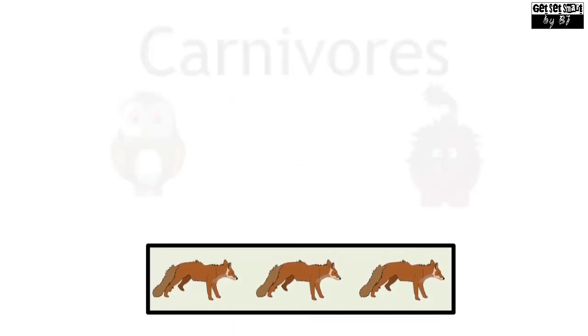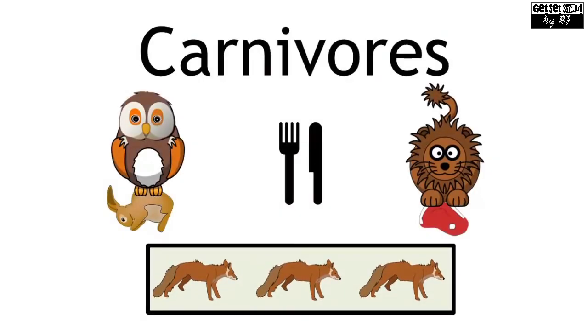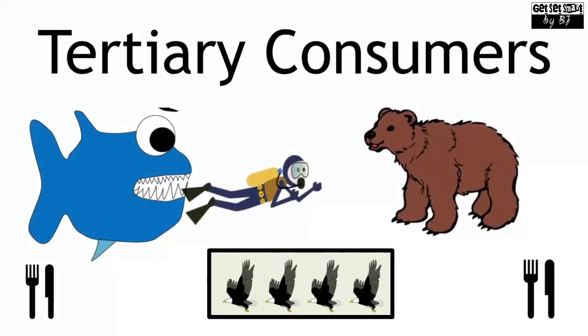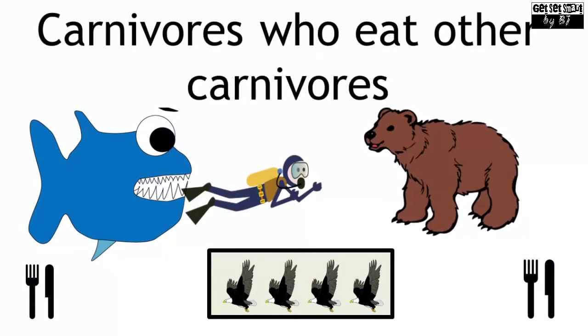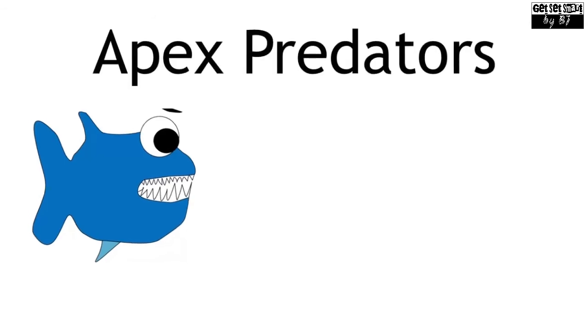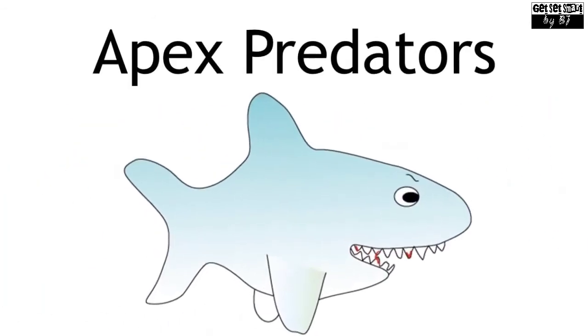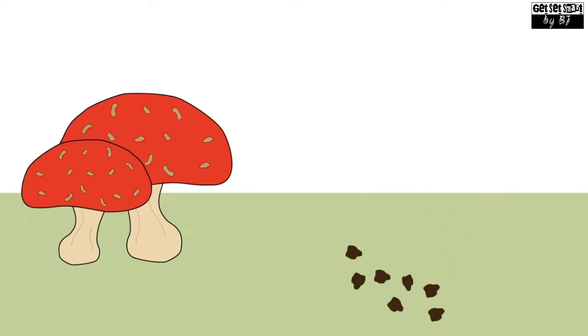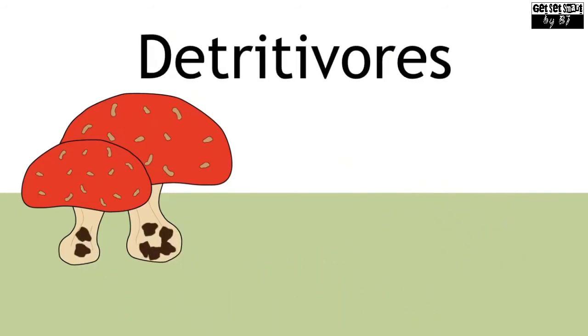Level 3 is carnivores, who eat the herbivores. They are eating organisms from level 2, so they are secondary consumers. Secondary consumers are followed by tertiary consumers. Level 4 are carnivores who eat other carnivores. Level 5 is the apex predators. They are at the top of the food chain. They cannot be eaten by other animals. Decomposers are also considered part of the trophic levels. They break down dead organisms into the soil, and they are also known as detritivores.